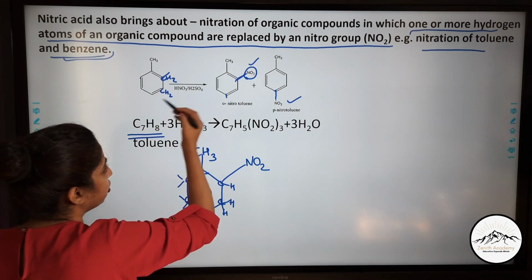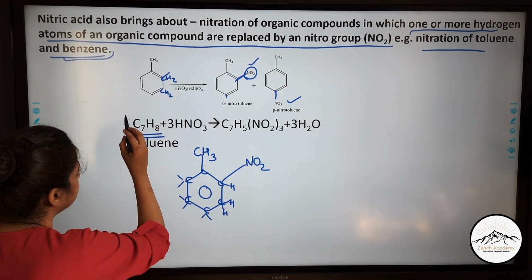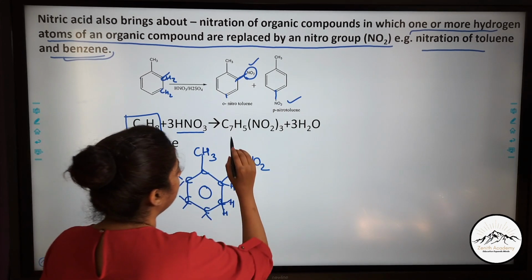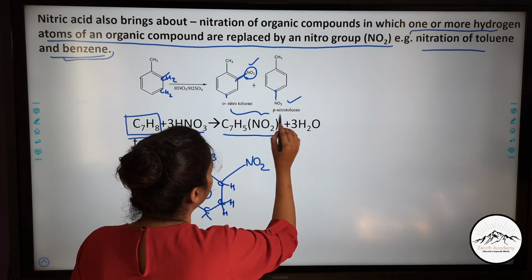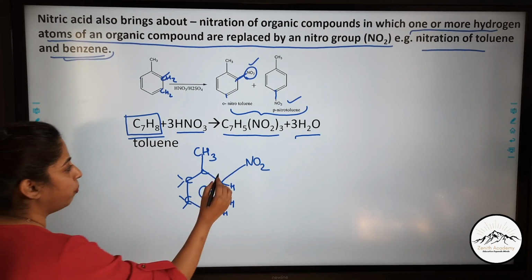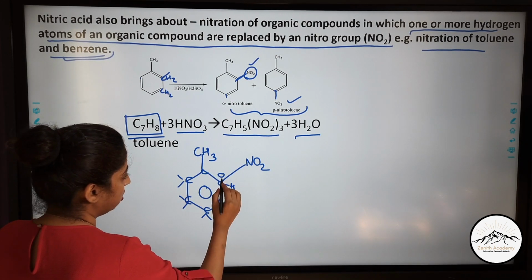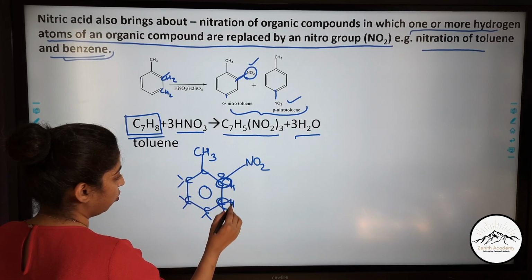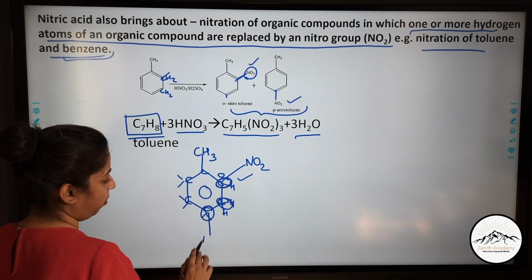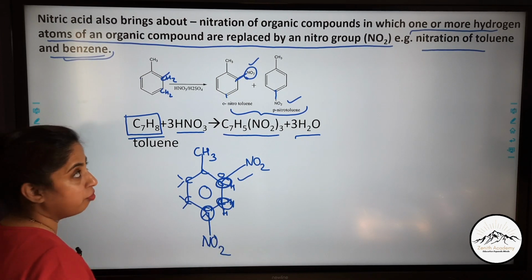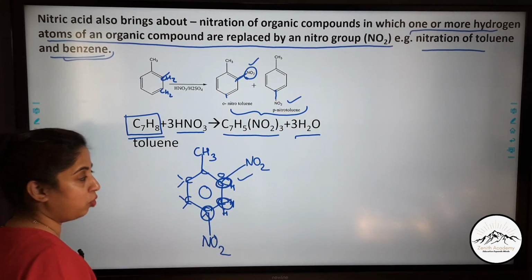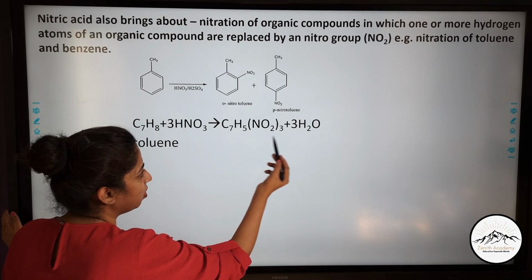So this was the structural formula of toluene, and the general formula is C7H8. When this reacts with nitric acid, it forms a mixture of ortho and para nitrotoluene, and water is formed. This position is known as ortho, this position is known as meta, and this is known as para. At the ortho and para positions there is a possibility of adding the nitro group, so there is a mixture of ortho-nitrotoluene and para-nitrotoluene. But you need not learn this, just remember the formula here.